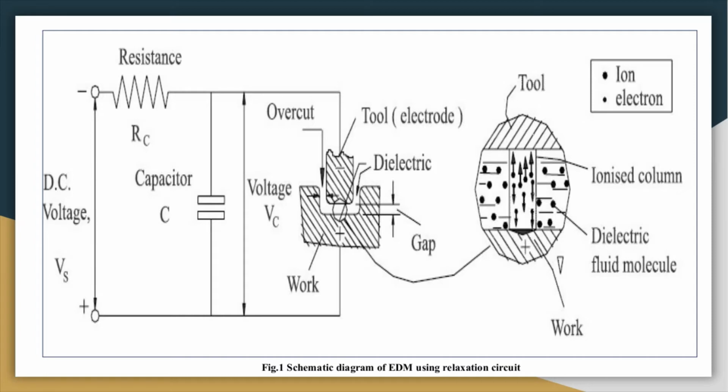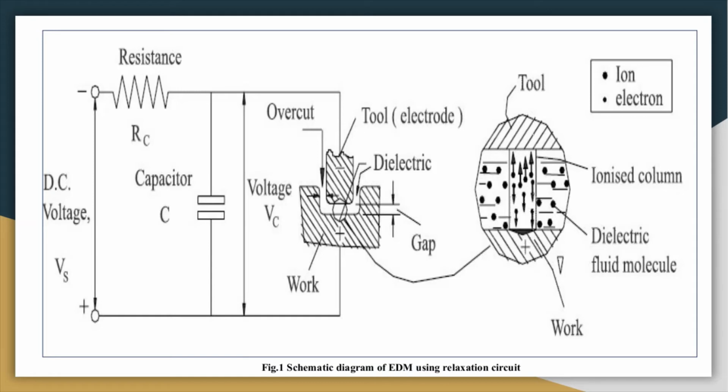Now the question arises, how does this spark occur? When the capacitor charges and then discharges, it applies a huge potential between the cathode and anode. Electrons from the cathode, from the tool, break loose and are attracted towards the positively charged anode. Thousands of electrons break loose from the cathode and go directly towards the anode at very high velocity.